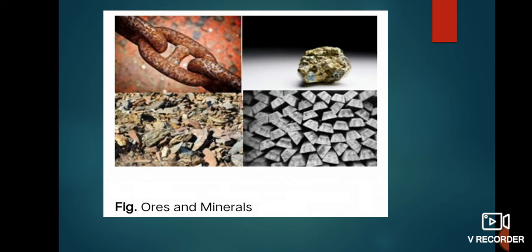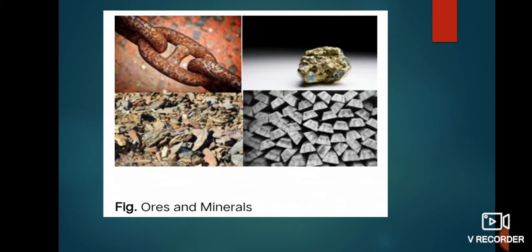Compounds means a substance composed of two or more elements chemically combined with one another in a fixed proportion. Examples for compounds are water, carbon dioxide, nitrogen dioxide, hydrochloric acid, like that. These are all compounds. Examples for elements are hydrogen, helium, lithium, like that. It's clear. Elements can be normally divided into metals, non-metals, and metalloids.